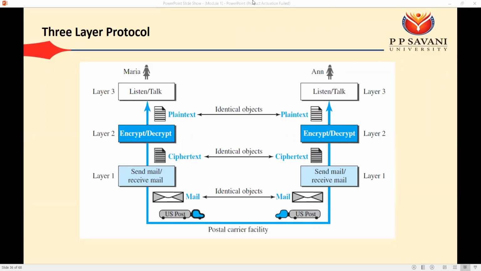So this complex task of sending a secure letter from sender to receiver is divided into 3 layers. On layer 3 you can either listen or talk. On layer 2 we can either encrypt or decrypt. On layer 1 we can either send mail or receive mail. So one advantage of this layering is that we can divide a complex task into some simpler tasks.